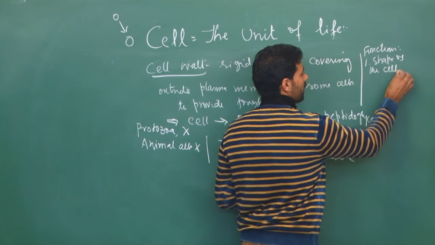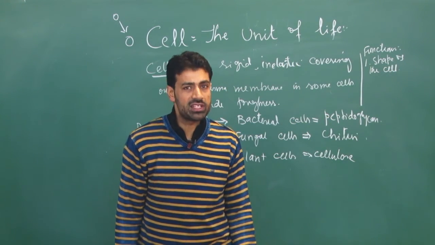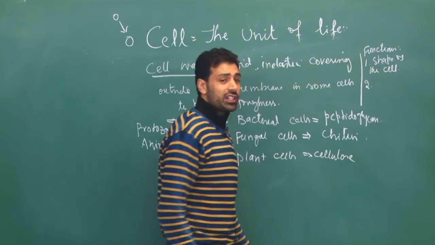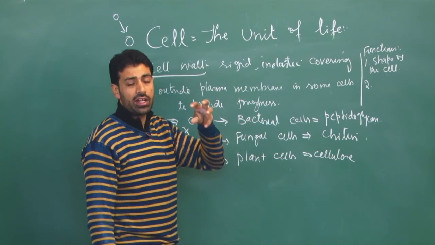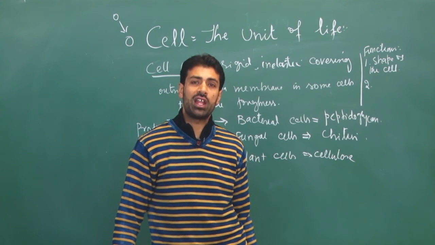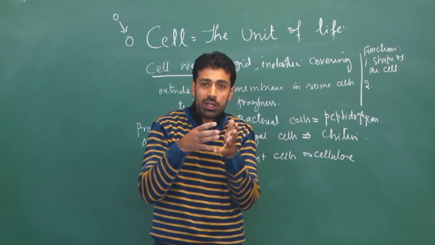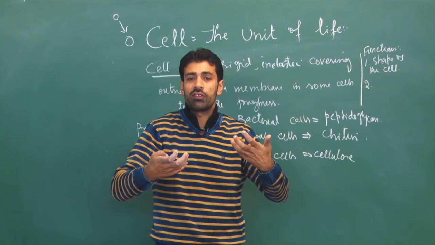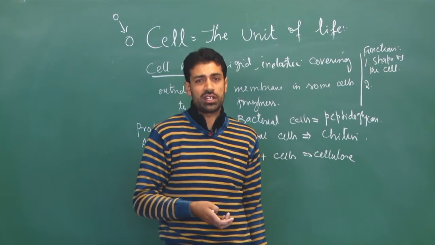What the shape of the cell will be depends upon the shape of the cell wall. Number second, if we keep an animal cell or the cell of a protozoan in water or hypotonic solution, water will enter into the cell, and that incoming water will exert pressure on the membrane. A time will come when the animal cell or the cell of a protozoan like amoeba will rupture.